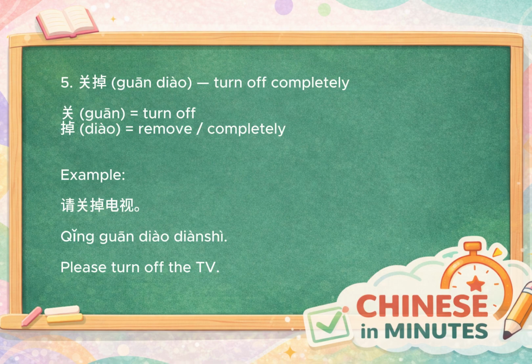Then we have 关掉, which means turn off completely. 关 means turn off, and 掉 means completely or removal. So it gives the idea of fully shutting something off. For example, 请关掉电视, meaning please turn off the TV.